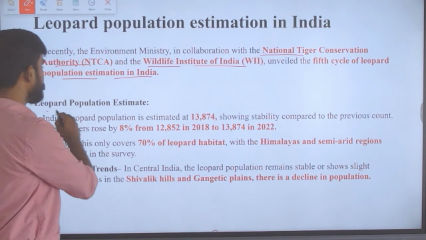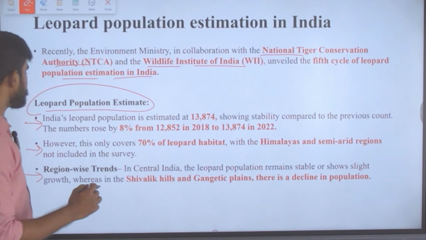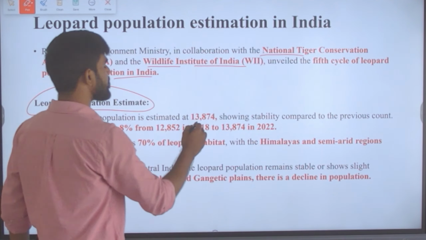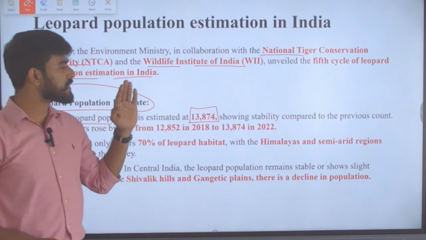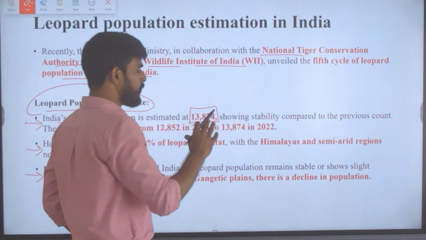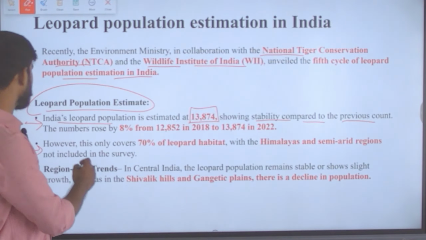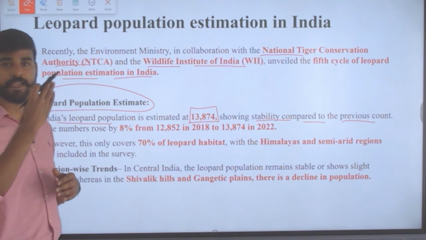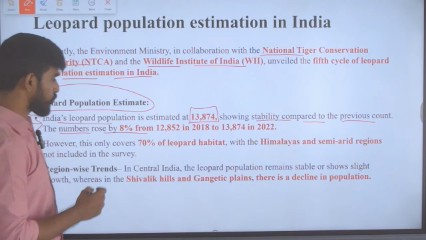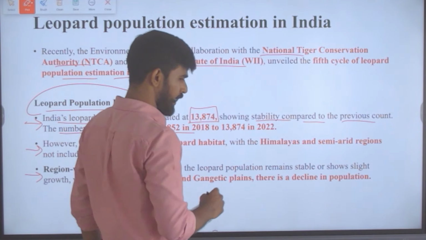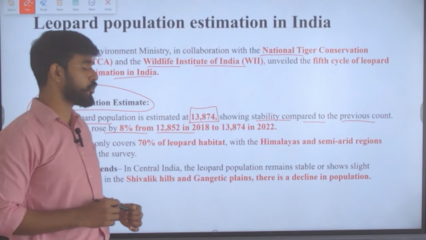And here, regarding the leopard population estimate, we need to know the details and the facts about it. First thing is, India's leopard population is estimated at 13,874, showing a stable population, showing stability when compared to the previous count. And then, what is the increase in number? What is the increase in percentage? So the numbers rose by 8% from 12,852 in 2018 to 13,874 in 2022.